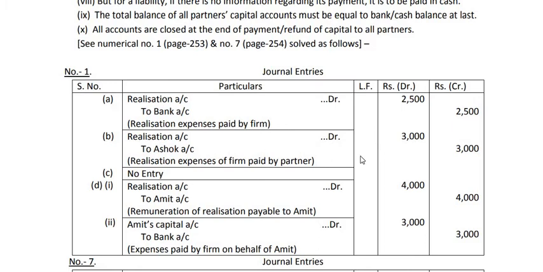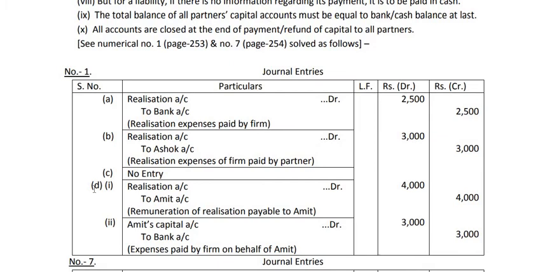Because the partner is paying the liability on the expenses on behalf of the firm, 3000. Okay. Then number C, be careful. Realization expenses of rupees 2300 are to be borne by Tarun personally. Here the partner Tarun is ready to bear the realization expense, so the firm will not pass an entry. So the answer will be no entry, because the partner is paying the expense personally.